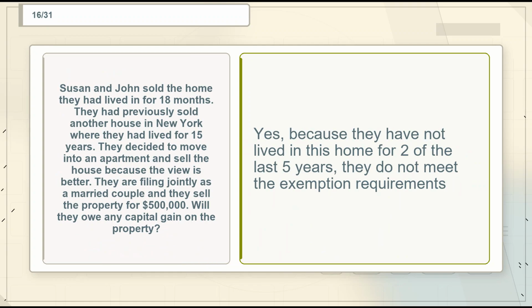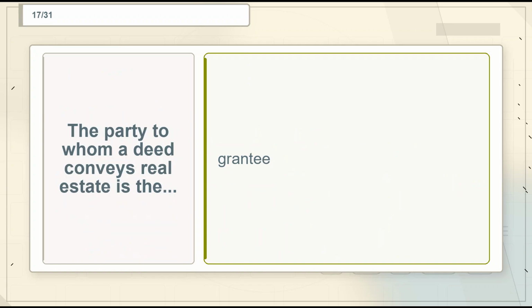Flashcard 16. Term. Susan and John sold the home they had lived in for 18 months. They had previously sold another house in New York where they had lived for 15 years. They decided to move into an apartment and sell the house because the view is better. They are filing jointly as a married couple and they sell the property for $500,000. Will they owe any capital gain on the property? Definition. Yes, because they have not lived in this home for 2 of the last 5 years, they do not meet the exemption requirements.